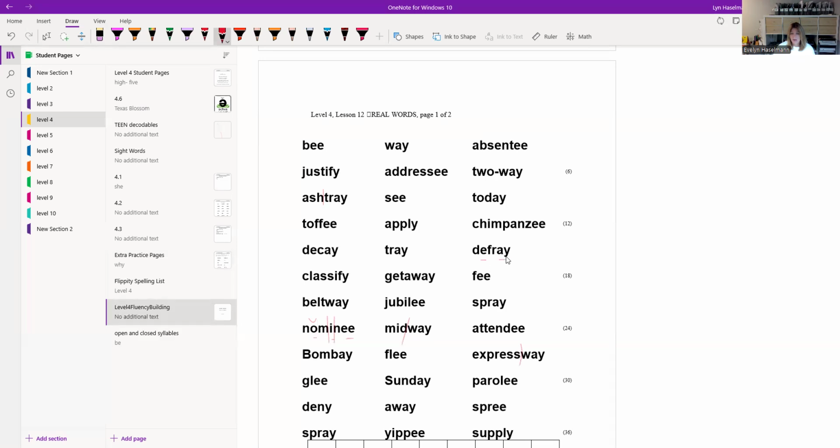So I mark my vowel on my vowel team. I am going to push these both to the back. In this case, the word is defray. As a reminder, students need to watch out for rotten letters, okay? A rotten letter is an R or an L. Usually we keep those together as a blend. So often, instead of dividing down the middle like we do with most words, when there's two letters in the middle, like the word toffee, we would just split those two letters. That's a typical way. But in the word defray, now we have to keep those together because that blend is in the middle.